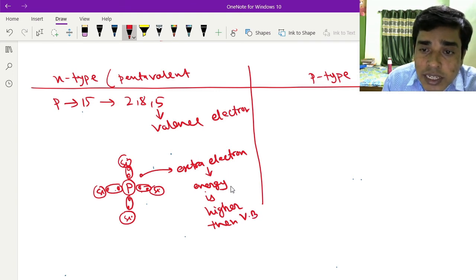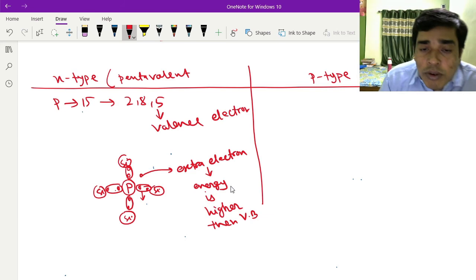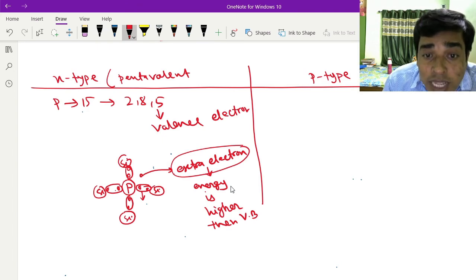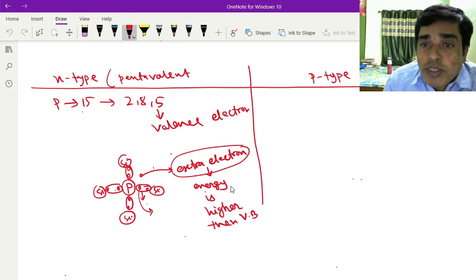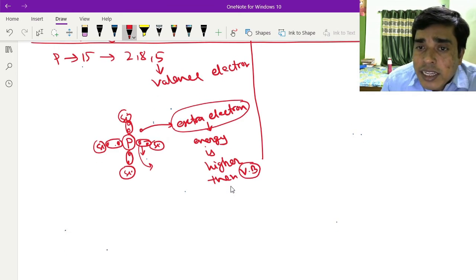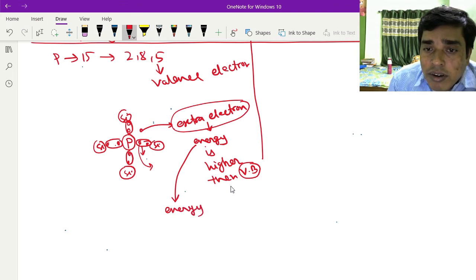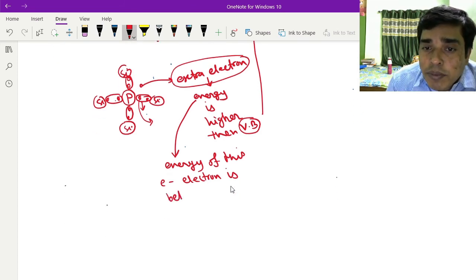The electron which creates a covalent bond with the silicon atom has less energy. So this extra electron has more energy than the valence band, but its energy is below the energy of the conduction band.